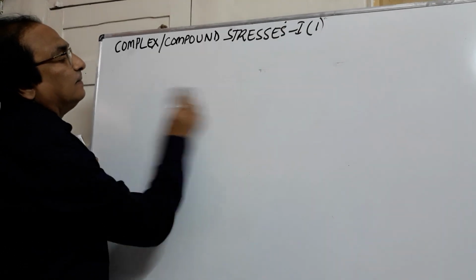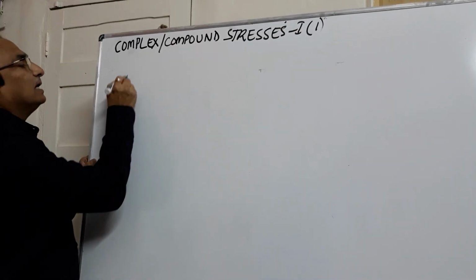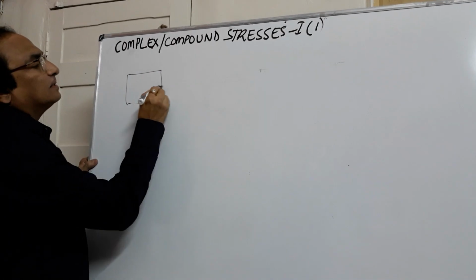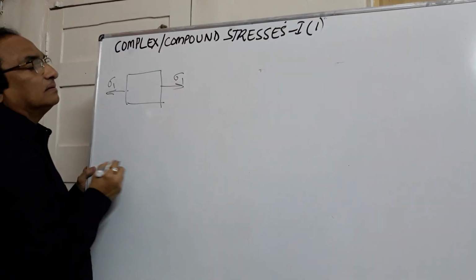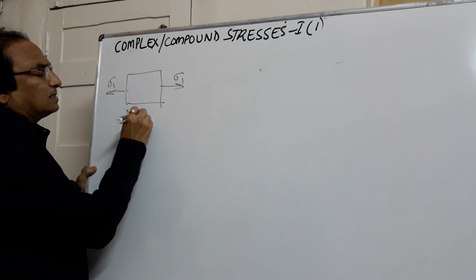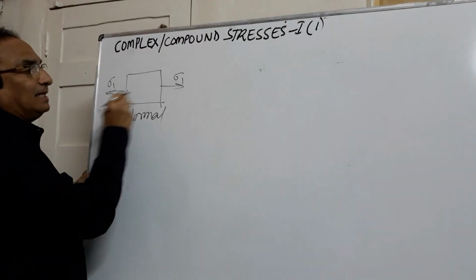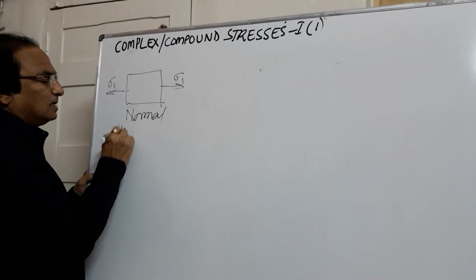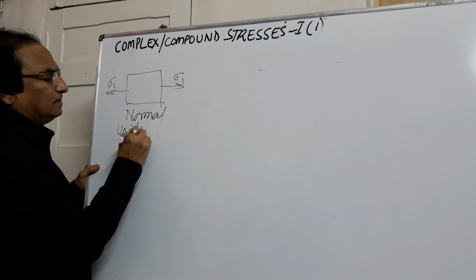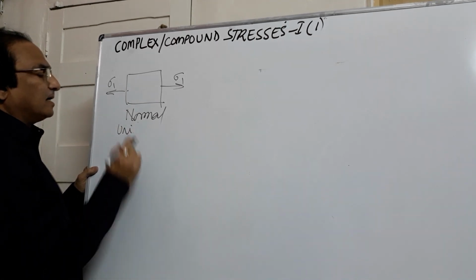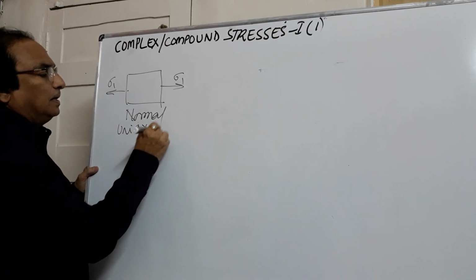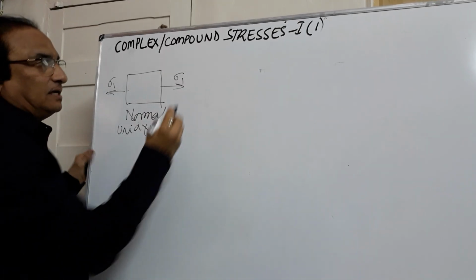For example, if an element is subjected to stresses sigma 1, sigma 1, these are normal stresses acting in one direction. We call it unidirectional or uniaxial force in the same axis.